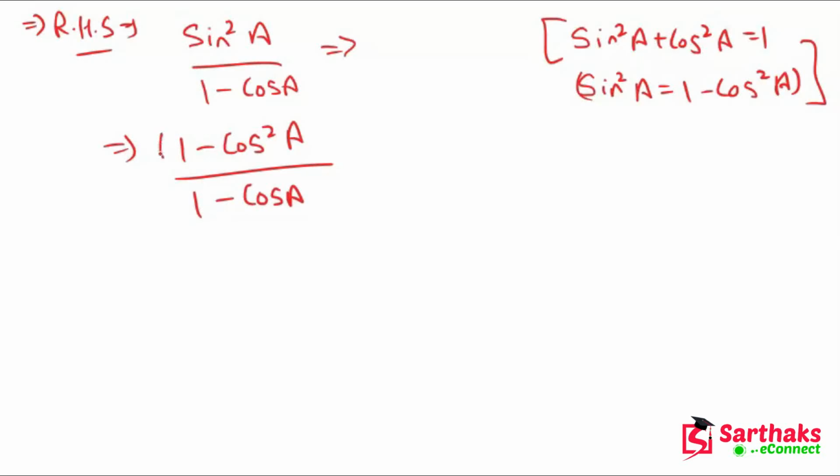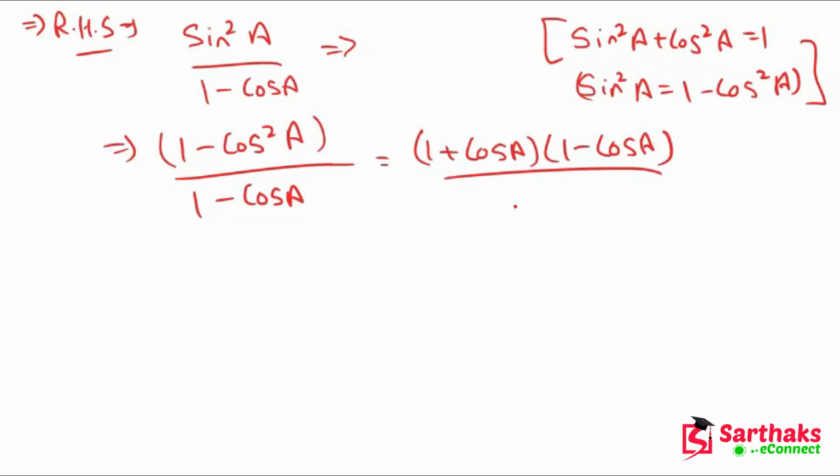Now if we see the numerator part, this is A square minus B square, so we can expand this formula. We get 1 plus cos A and 1 minus cos A, and in the denominator 1 minus cos A. This 1 minus cos A and this 1 minus cos A cancel.